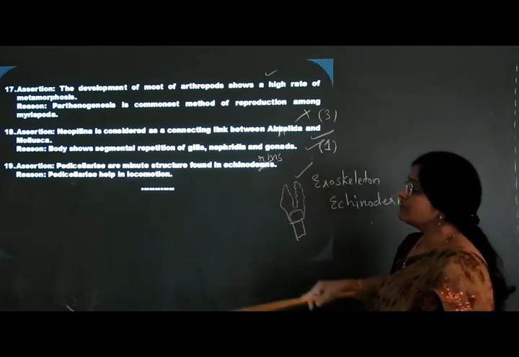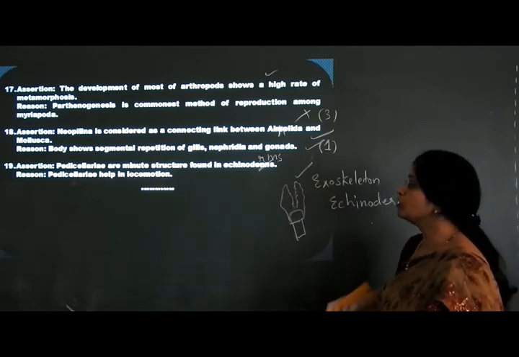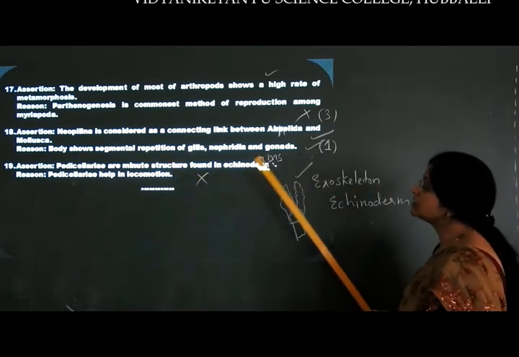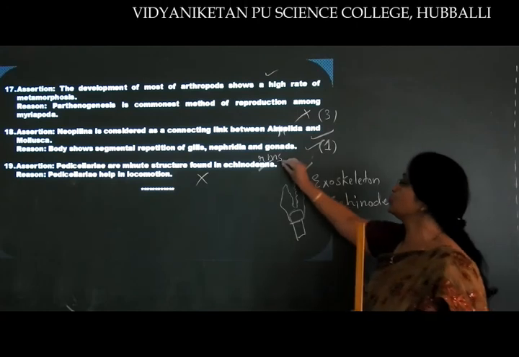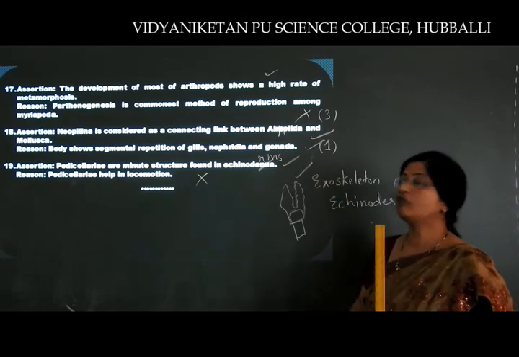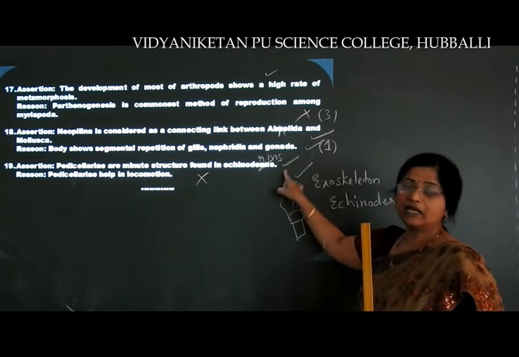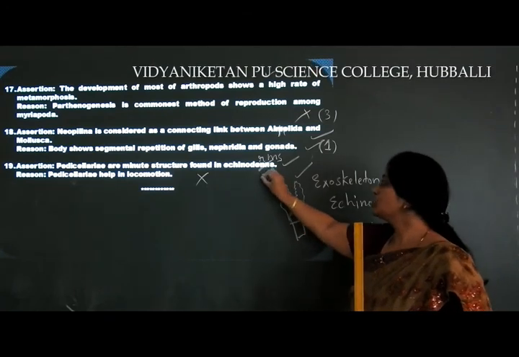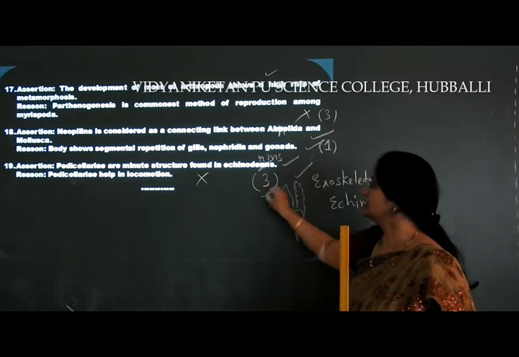But here what is given? Pedicellaria help in locomotion. That means this is a wrong statement. Pedicellaria are minute structures found in echinoderms. This is a true statement. That means we have to go for: statement A is right, but the reason is wrong. It means A is true and R is wrong. So we have to go for the third option.